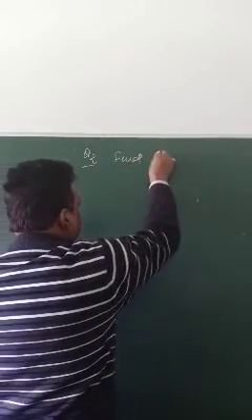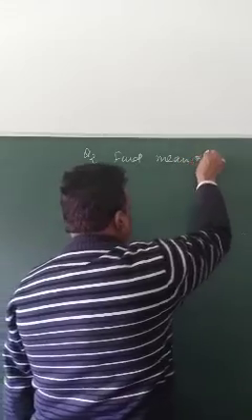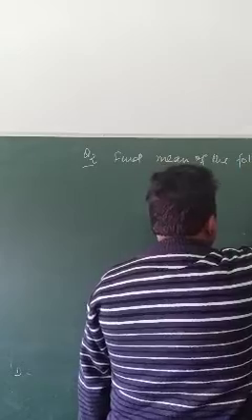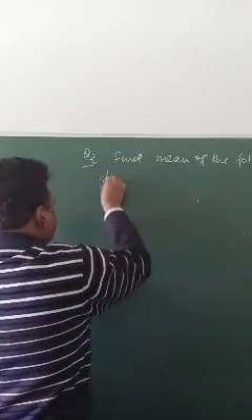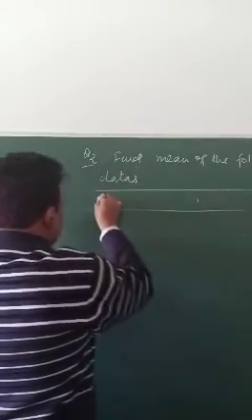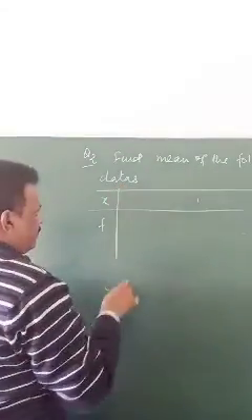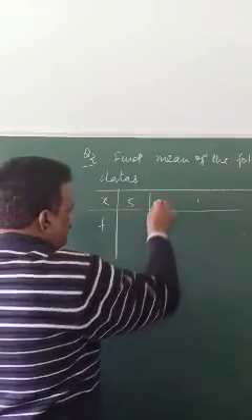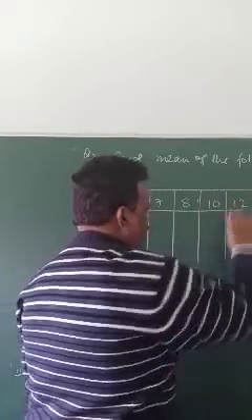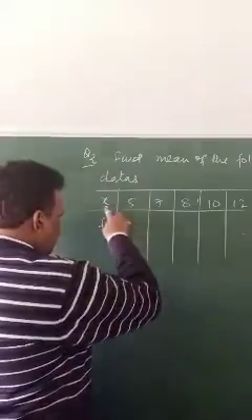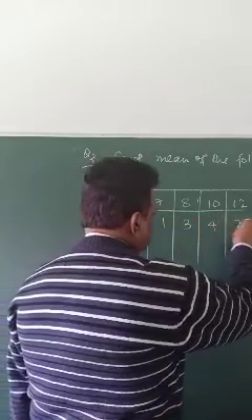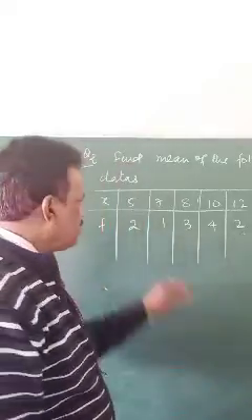Find the mean of the following data. You will be given x and f. Suppose x is 5, 7, 8, 10, 12. The value 5 appears 2 times, 7 appears 1 time, 8 appears 3 times, 10 appears 4 times, and 12 appears 2 times. Then you are asked to find the mean.